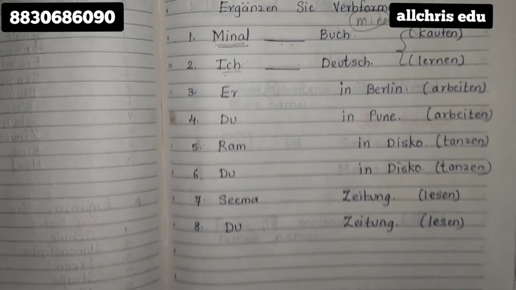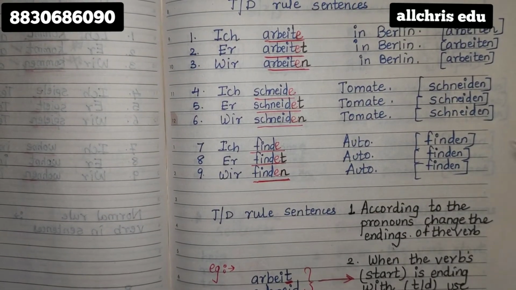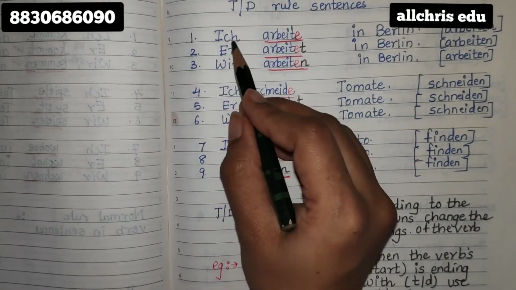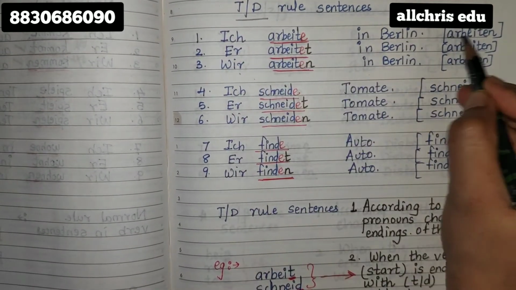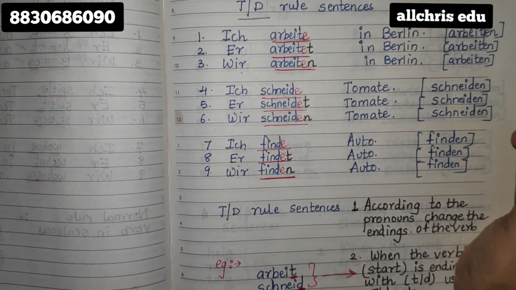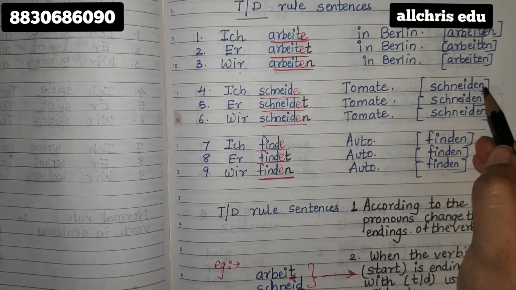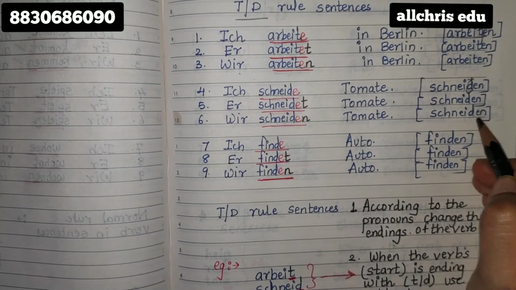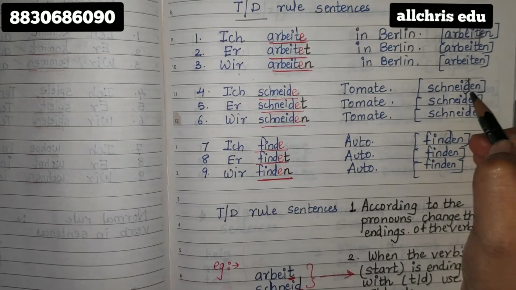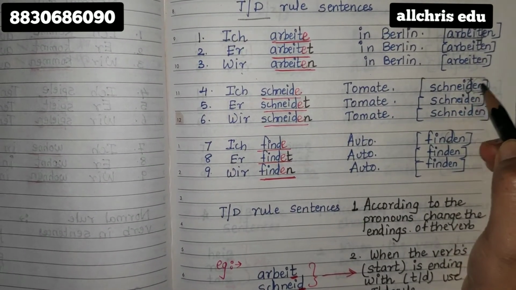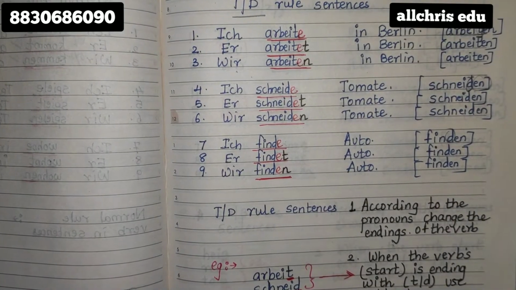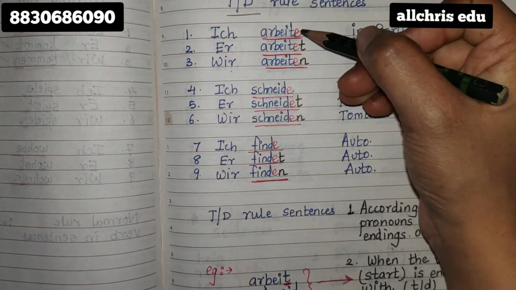In the TD rule, you are supposed to work according to the pronouns again. TD rule means when you cut en, and the verb stem ends with t or d, you have to apply the TD rule. In the TD rule, what is the extra part? This red color e.